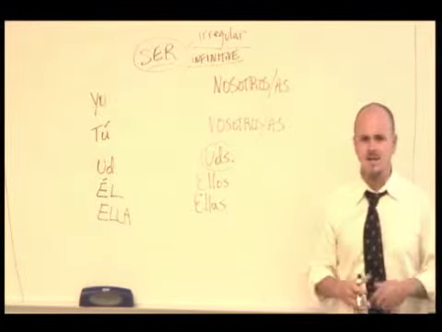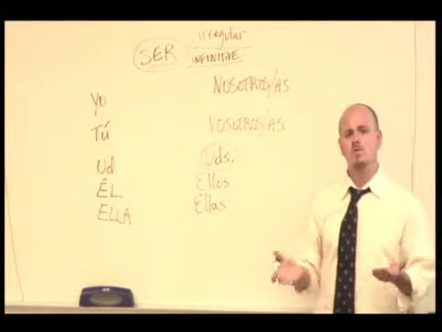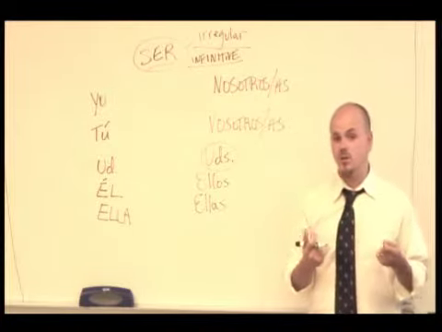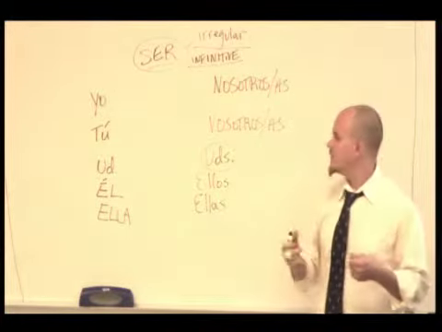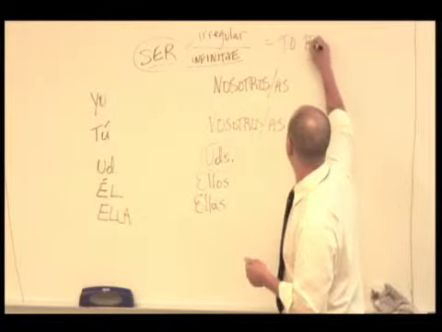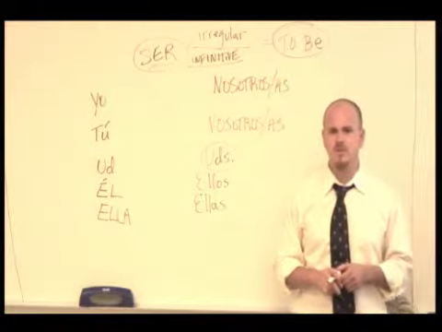It's that basic unchanged form of the verb. In English, when we precede a verb with the word to, that's the infinitive form. So ser means to be. Okay, that's the infinitive form, to be.